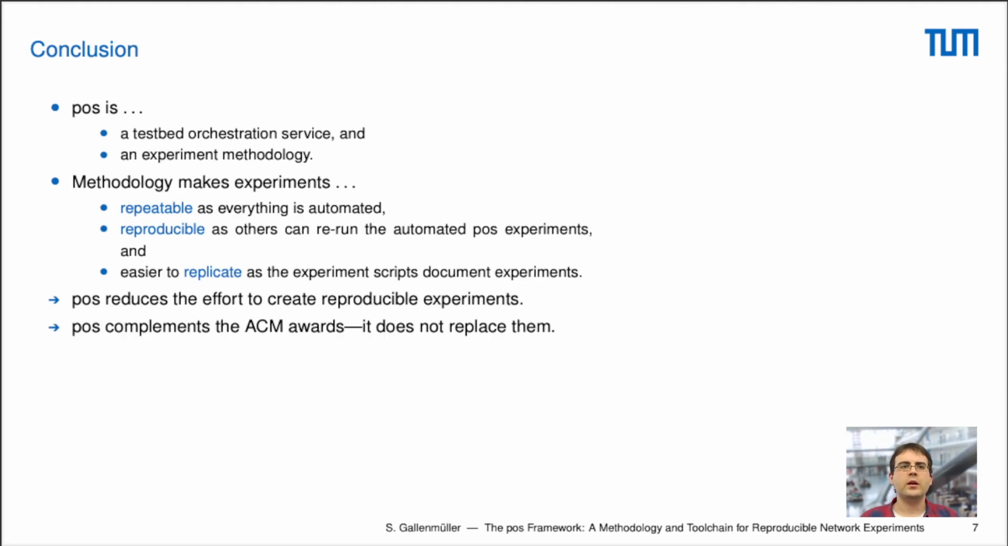So to conclude my talk, I presented POS. POS is two things: a testbed orchestration service, and second, an experiment methodology. This methodology provides, on the one side, repeatable experiments, because everything is automated. We create reproducible experiments so others can easily repeat the original results. And we finally provide documentation for others to replicate our experiments. So POS, all in all, reduces the effort to create reproducible experiments, but POS does not replace the original ACM awarding system. It just complements it and makes it easier to actually execute the reproducibility experiments.